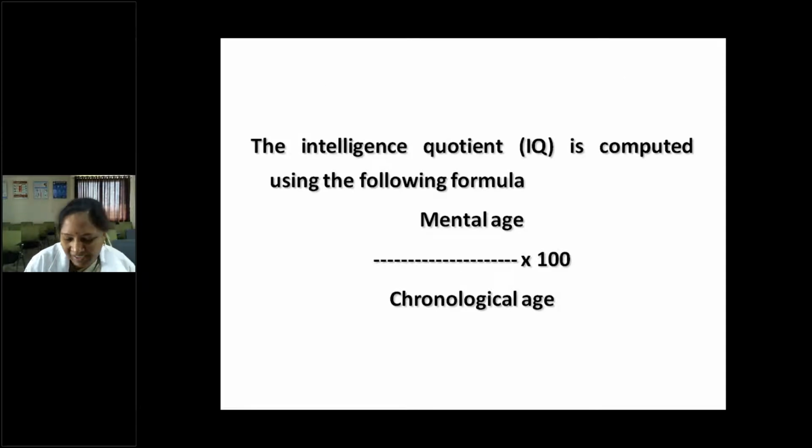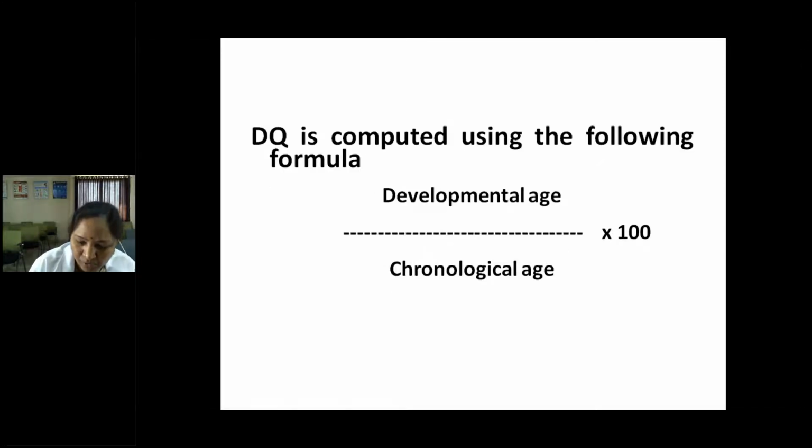Coming to the formula, it's a commonly asked question in practical exams. They will ask how you calculate IQ. IQ is calculated with this formula: mental age by chronological age into 100. For developmental quotient, DQ, it will be developmental age by chronological age into 100. Chronological age means, for a 4 years child, 4 years is the chronological age. But a 4 years child may have developmental delay, like being unable to sit without support. That is equivalent to what age? Pavan, a 4 years child is unable to sit without support. Developmental age is?